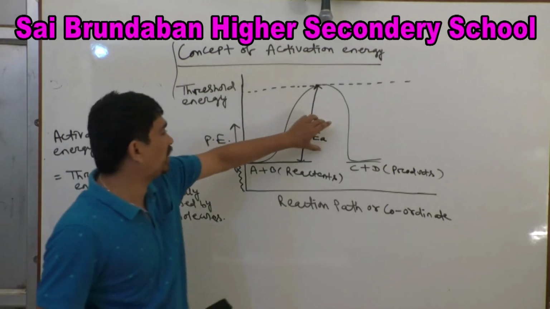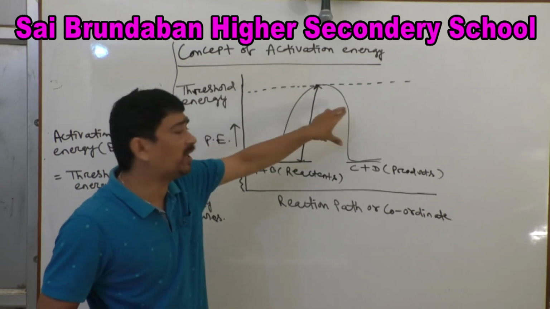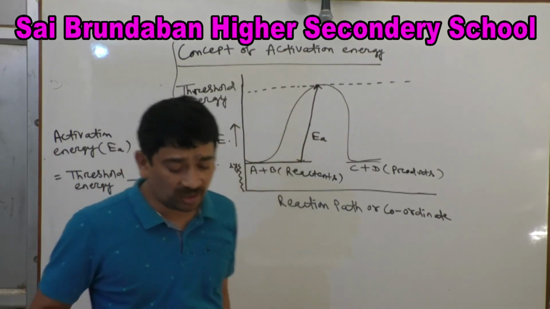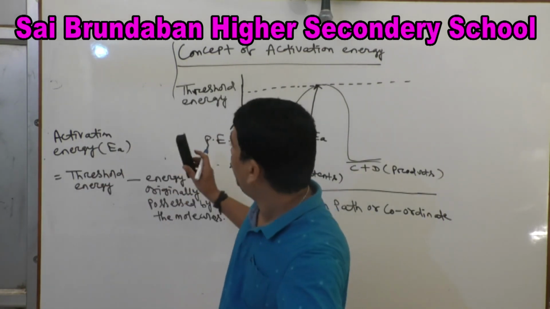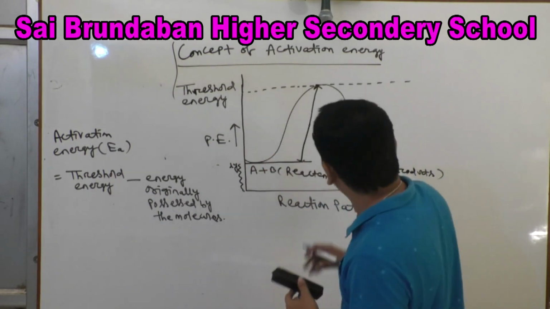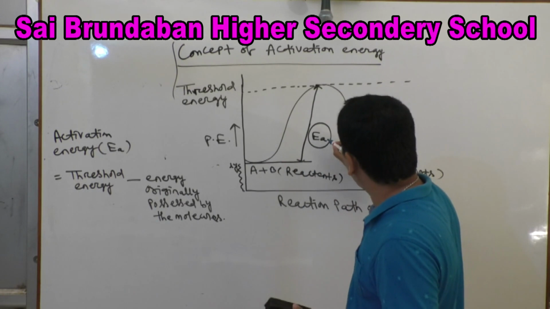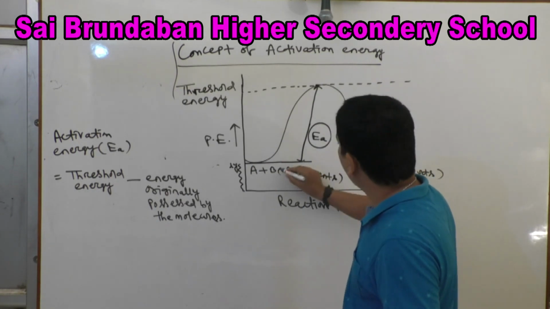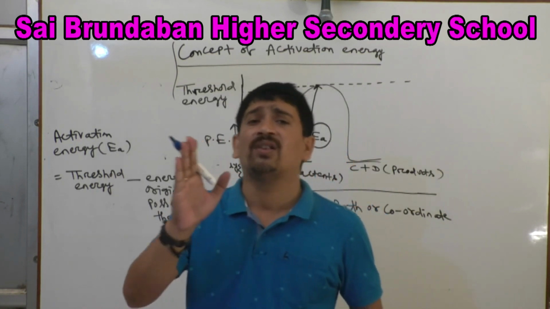So activation energy equals threshold energy minus this energy. That gives this extra energy, that is activation energy. Is that clear? So this is all about threshold energy and activation energy. Next, we will discuss one thing. If activation energy is high, the rate of reaction is slow. If activation energy is low, the rate of reaction is fast.